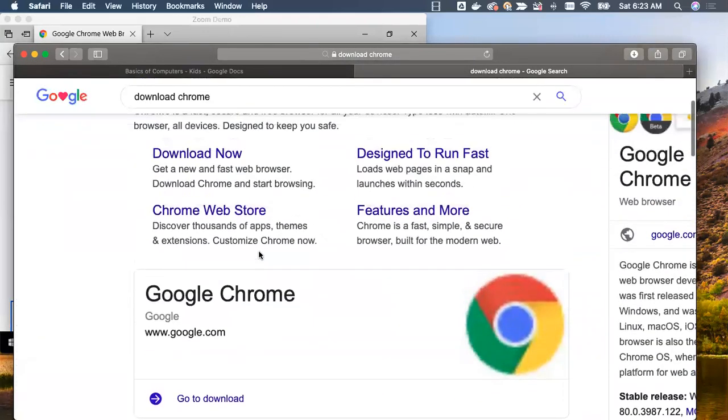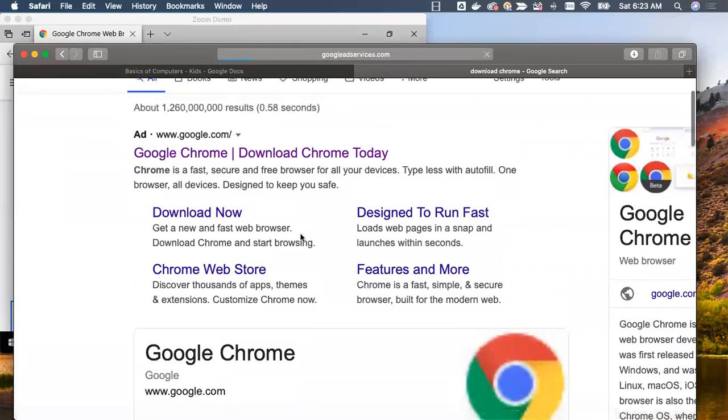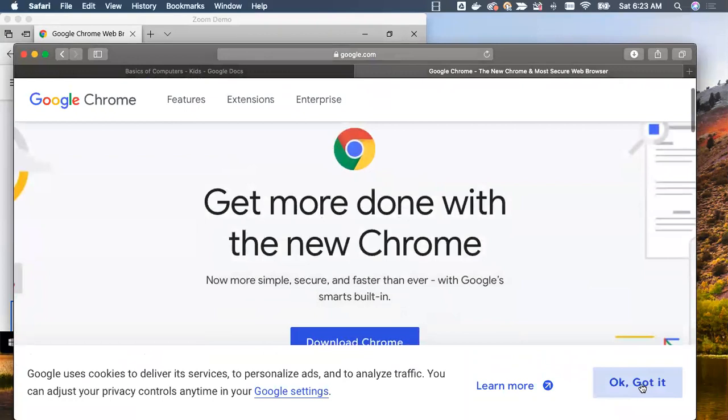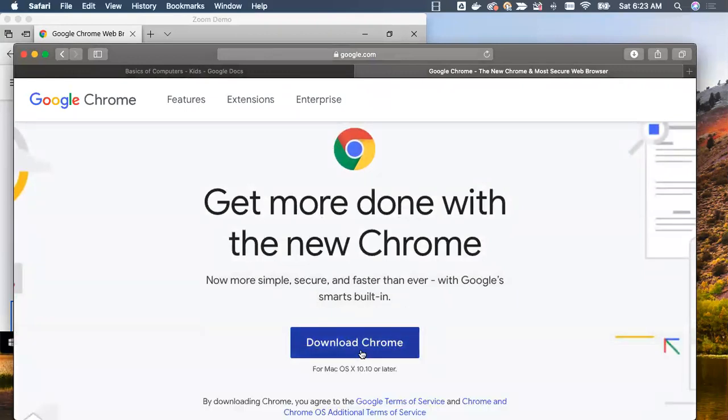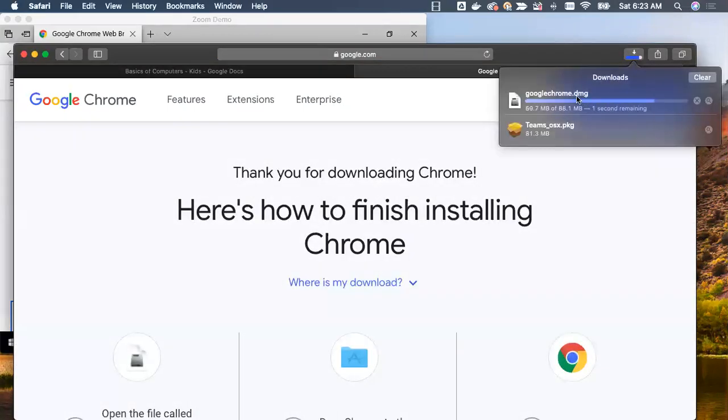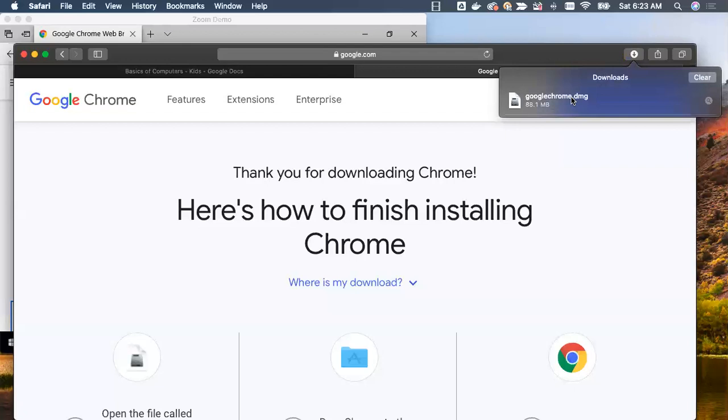I am clicking on the same download now button which I have clicked as part of the Windows. Till here it is same, and when I say download Chrome, it is downloading here. Okay, and you see it is saying .dmg. On Mac, all the installers are typically either .dmg or .pkg.